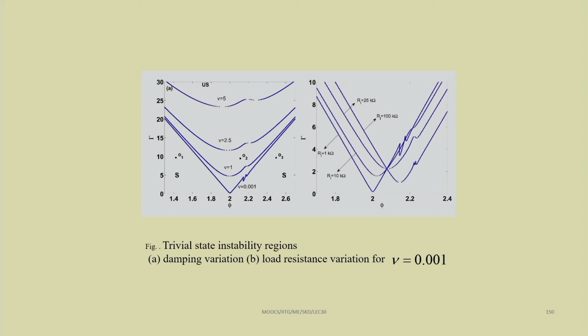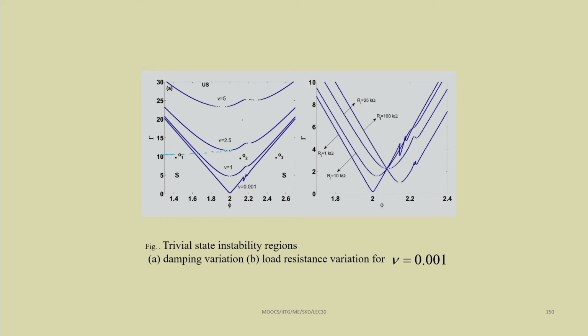One can see the instability region moves up. That means, for example, if you are taking nu equal to 2.5, then below gamma equal to 10, whatever may be the value of the excitation frequency phi, the system will remain stable. It can be used as an energy harvester only if the excitation amplitude is greater than 10. Otherwise, for nu equal to 2.5, it cannot be used as an energy harvester.